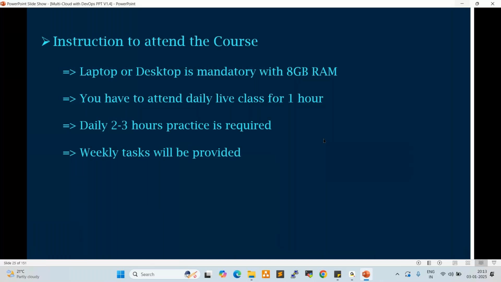You can use 4 GB also, but some lagging will happen. You have to attend the daily live class for 1 hour, and daily 2 to 3 hours of practice is required. Weekly tasks will be provided, and monthly tasks also will be provided. These are the instructions to attend the course.